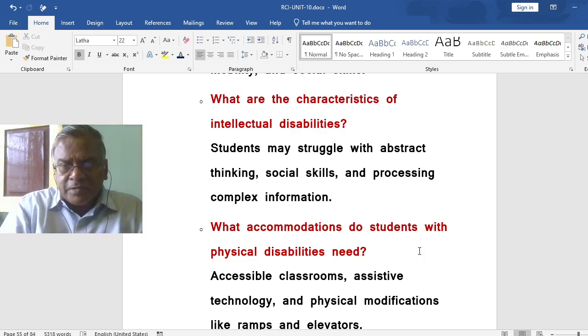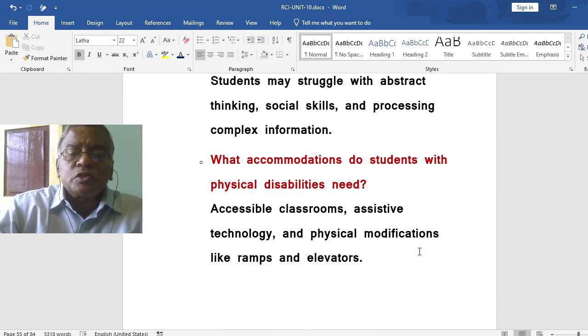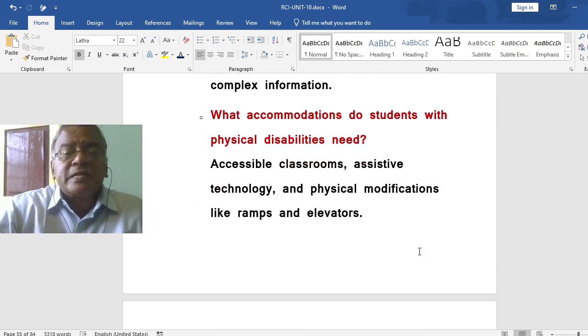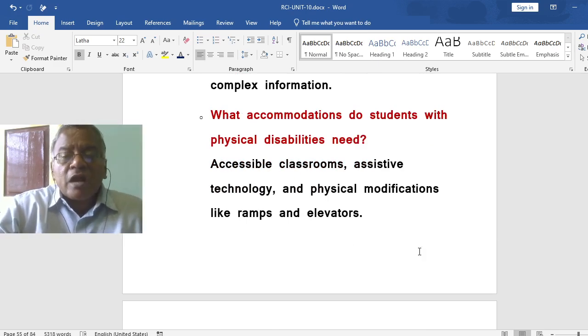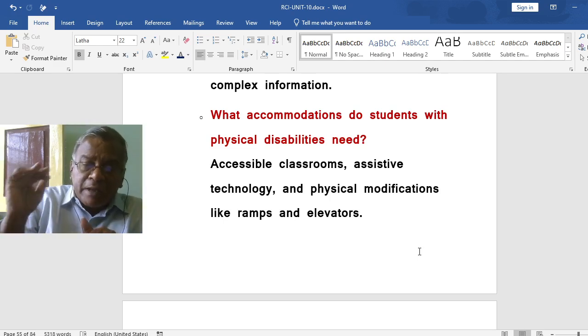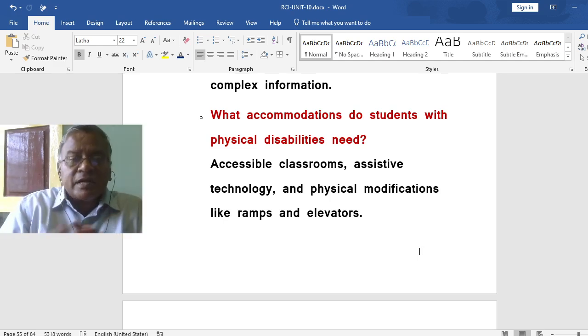Actually, multiple disabilities. What accommodations do students with physical disabilities need? Accessible classrooms, assistive technology, and physical modifications like ramps and elevators, lifts even. So these are accommodations for physical disabilities.